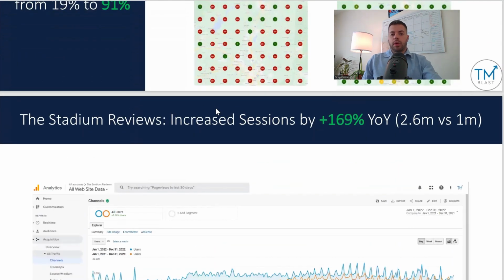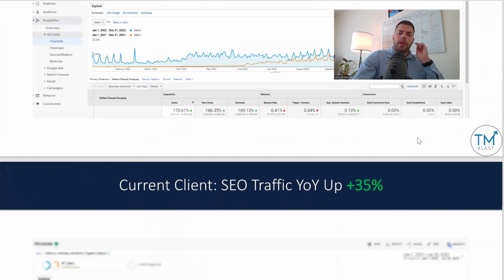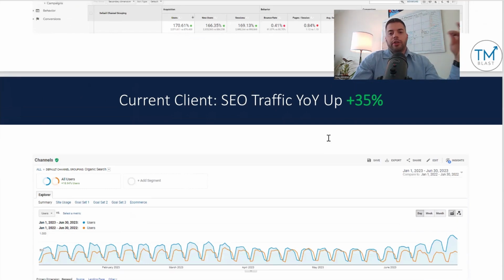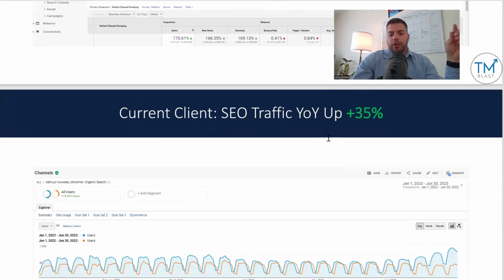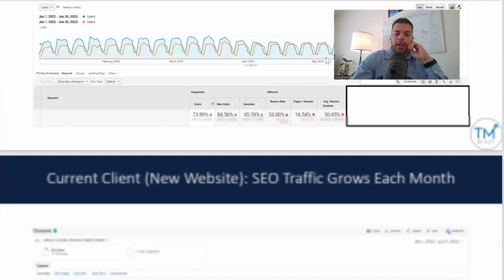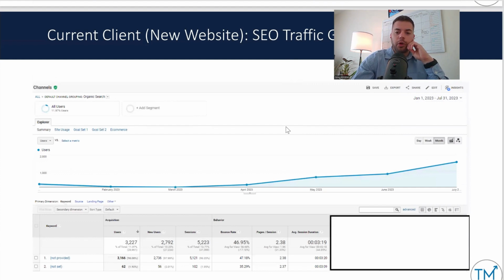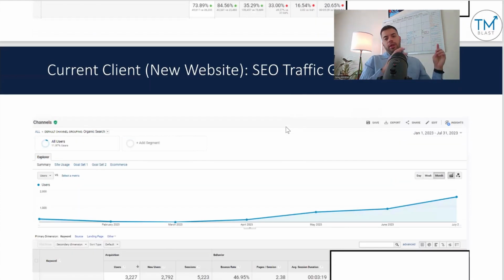Some other things too. I own a website called Stadium Reviews. This is all before the helpful Google content update, but the traffic went from 1 million to 2.6 million year over year. Then I have a current client. This is the old Google Analytics, but it's just easier to kind of show this because we didn't have GA4 back then, but their traffic was up 35% year over year. And this is another project as well that's growing. Again, this is an older report, but I like to kind of show a mix between Google Analytics data and some local Falcon data too.